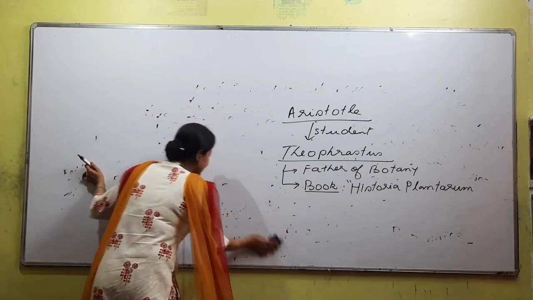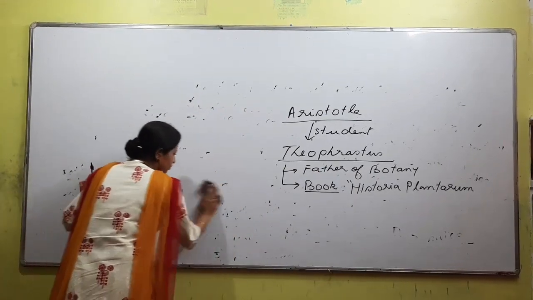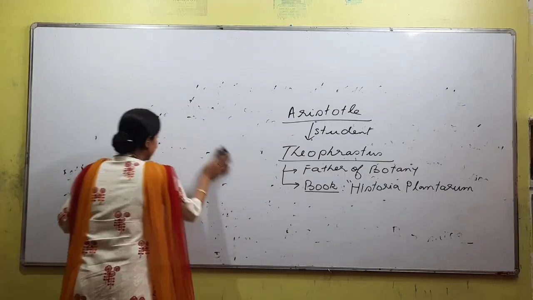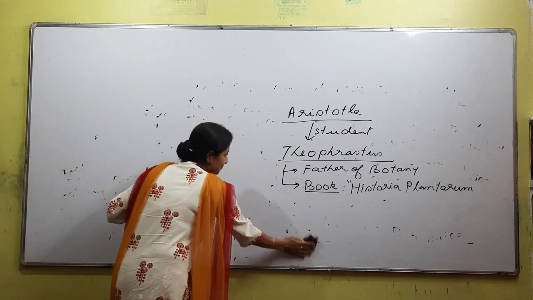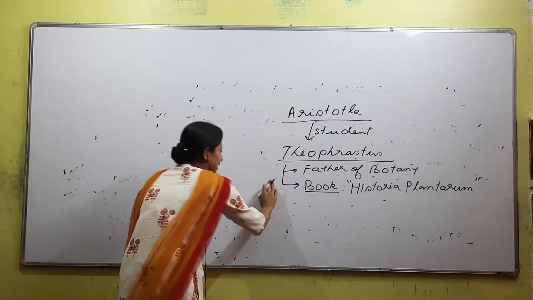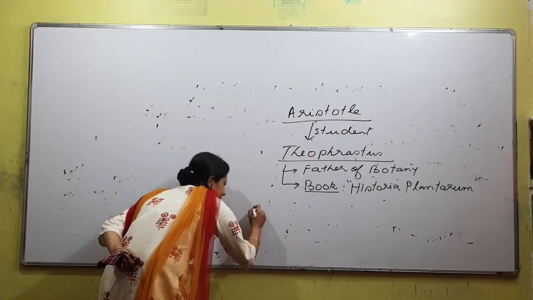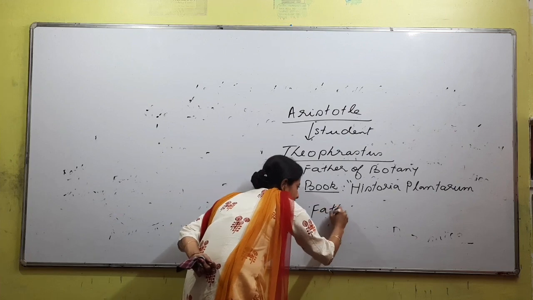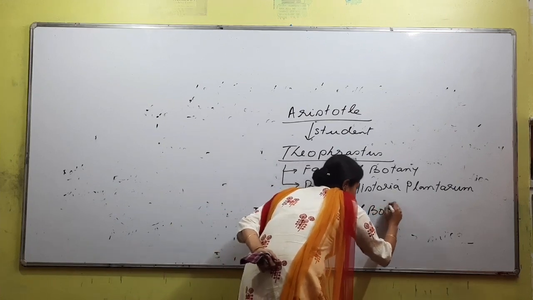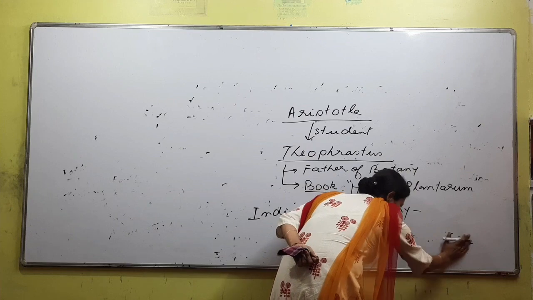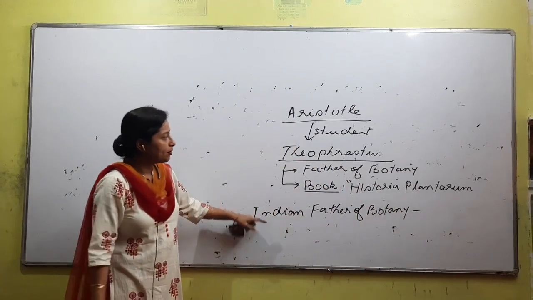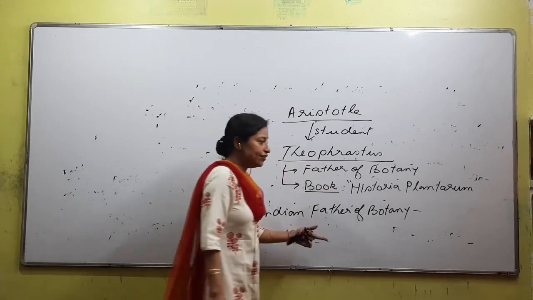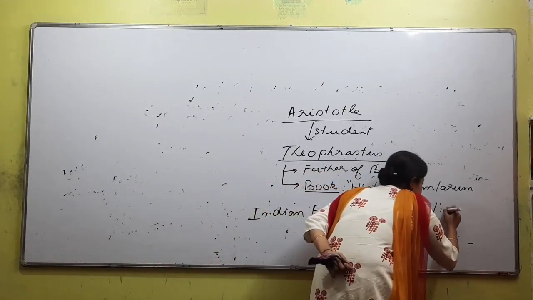Next, the word father that we use, maybe you all have noticed the word Indian father. Have you ever come across Indian father while reading? What you will see is Indian father of botany, right? Not for everything is there an Indian father, but here since we are talking about botany, we'll be precise about this. Theophrastus is called the father of botany, but the Indian father of botany is William Roxburgh.